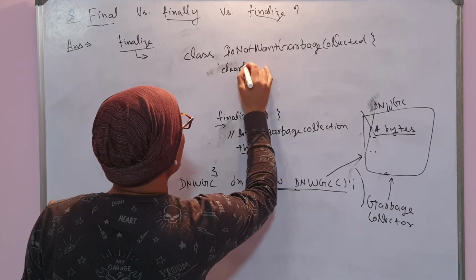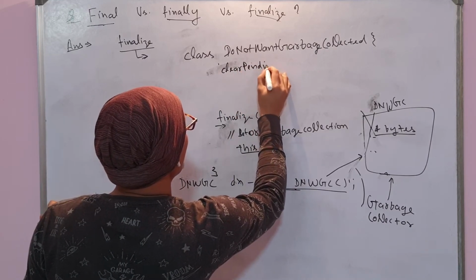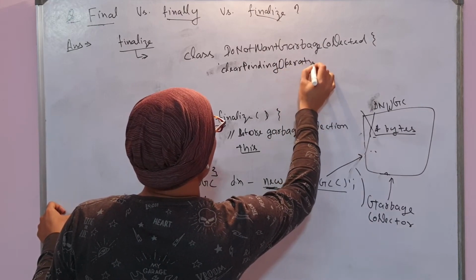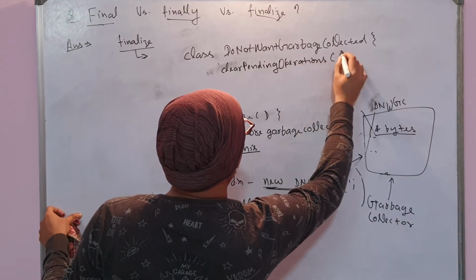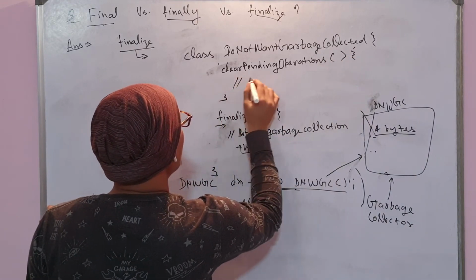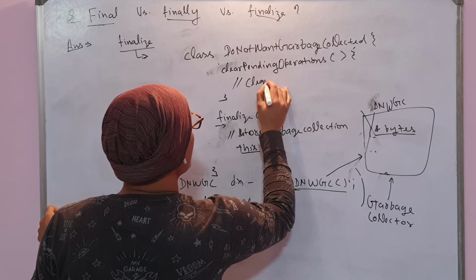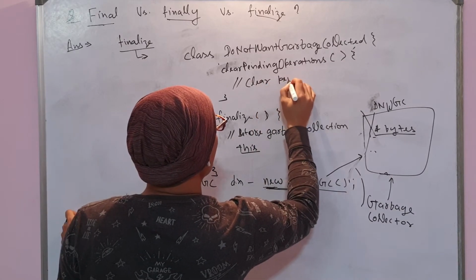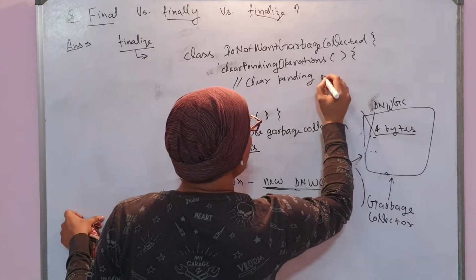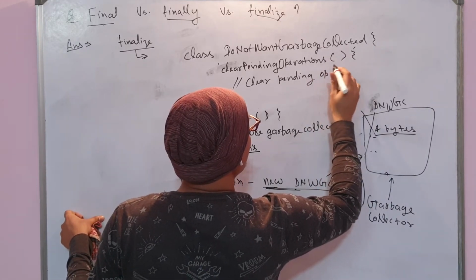So if you have some pending operations, suppose there is one method called clearPendingOperations. You have written logic to clear the pending, or you can say remaining, operations.